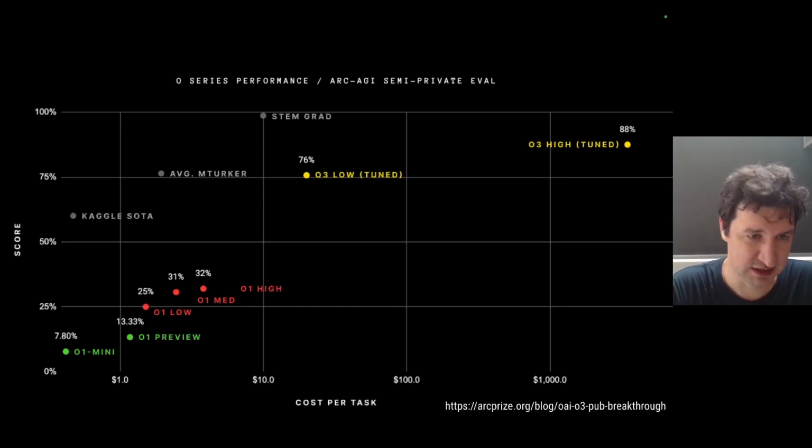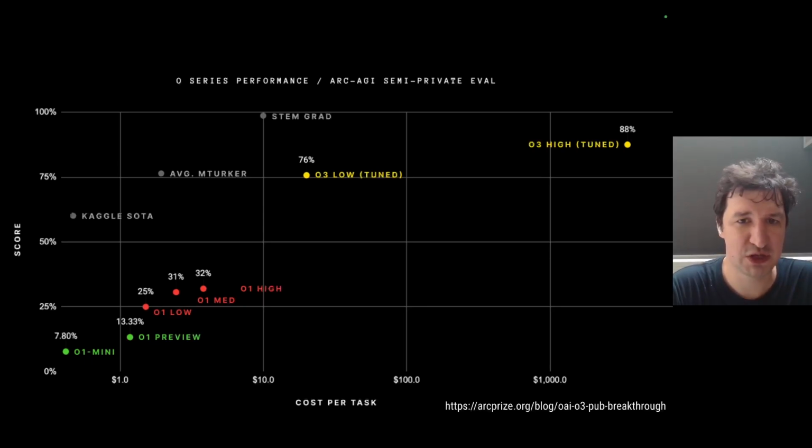You can also see the average performance of a human. MTurker means that these people were recruited via Amazon Mechanical Turk, so these are online volunteers who usually get some reward for solving tasks. Maybe they are not able to solve these tasks, but it could also be that they're able to solve them, but they're just not really motivated to solve them correctly. Another benchmark for human performance is how well a STEM graduate would solve it, and they solve almost 100%. So this is indeed a task that's very easy to solve for humans.